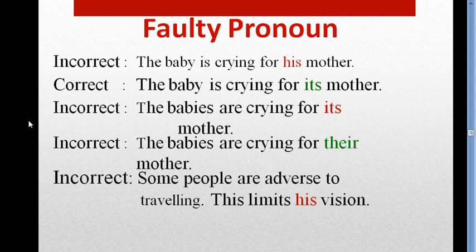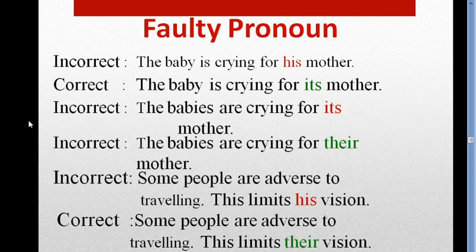Our noun is some people, so we have to use a plural pronoun here. So what is the right answer? Yes, the right answer is, some people are adverse to traveling. This limits their vision. Okay.